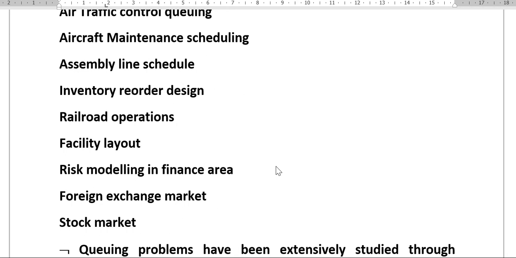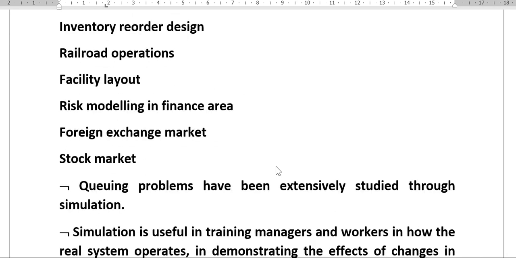But in all this, queuing problems have been extensively studied through simulation, because, like I told you, in air traffic control it becomes a threat to life. Similarly, you might have seen that when astronauts or cosmonauts go to space, a simulation is produced so that they can study the real time situation on the earth itself before they go to space.